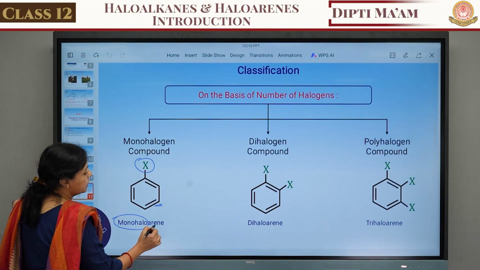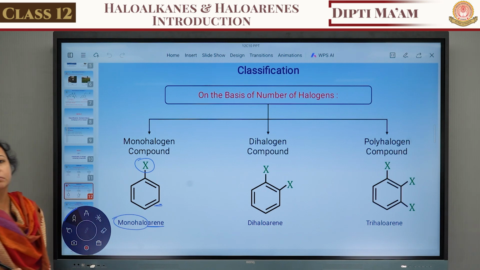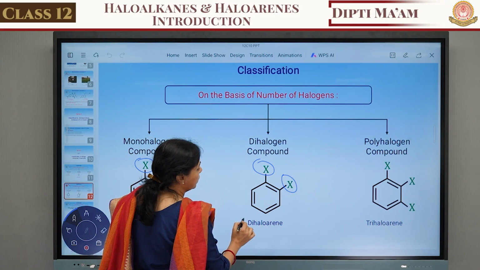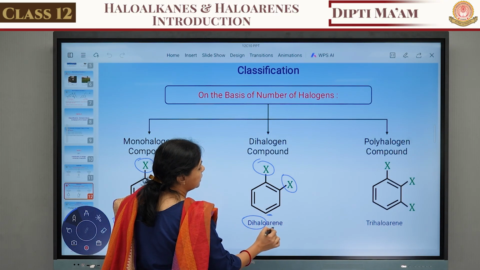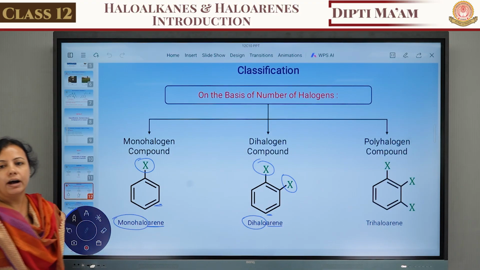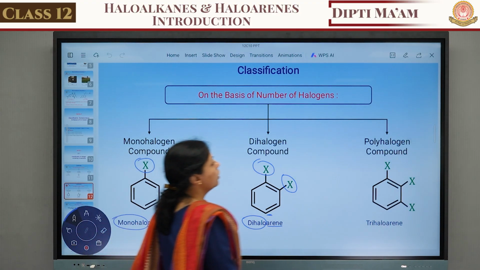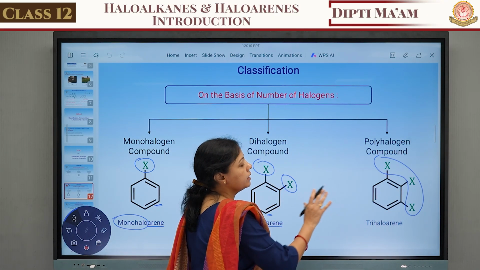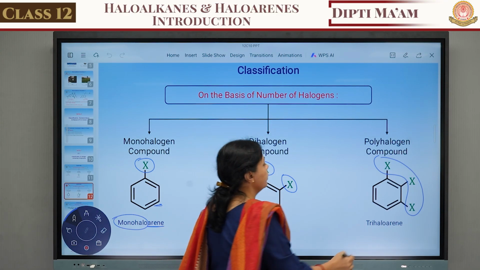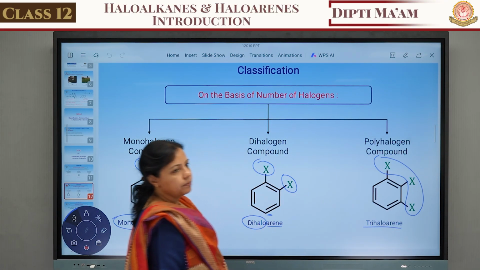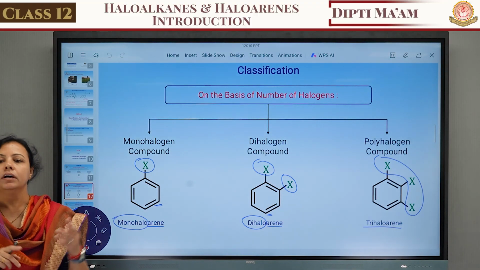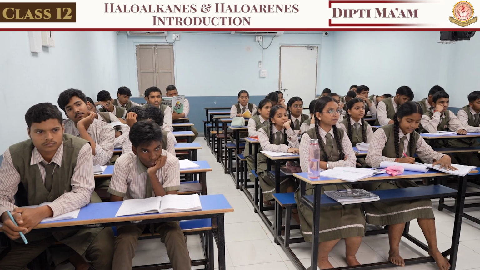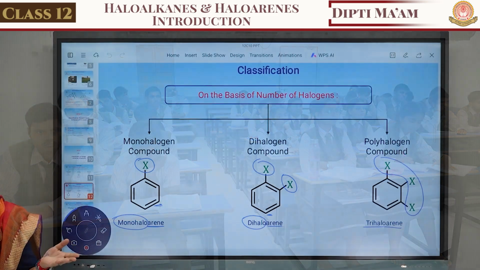Since the benzene ring is there, here we can write the name arene. If two halogens are attached with the benzene, that is known as dihaloarene. The polyhalo compound means more than two halogens are attached. Here three halogens are attached with the benzene ring, so it is known as trihaloarene. For both aliphatic and aromatic, the classification on the basis of the number of halogens is the same. Instead of alkane, you use the word arene.